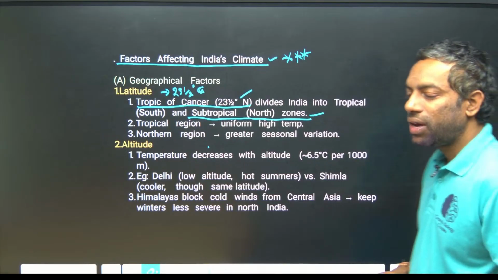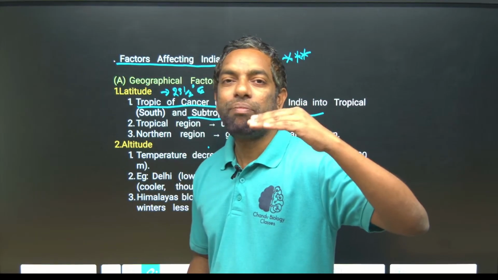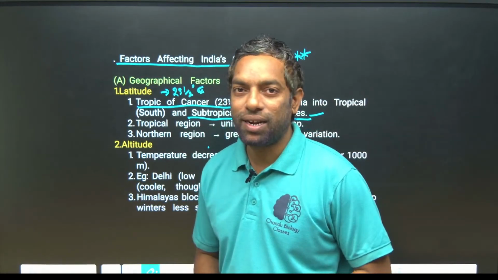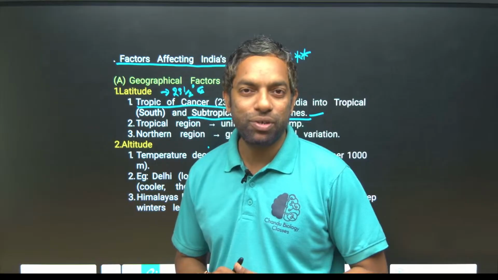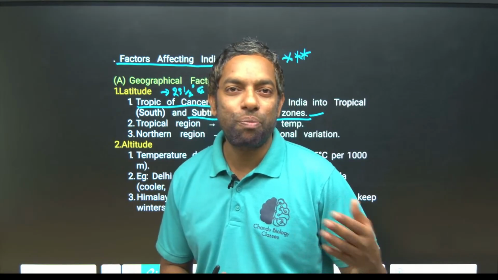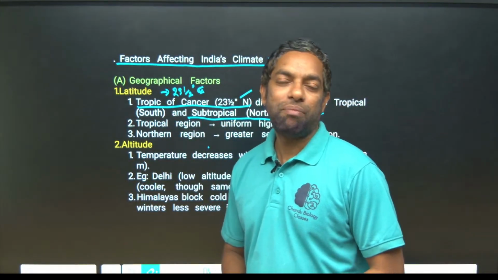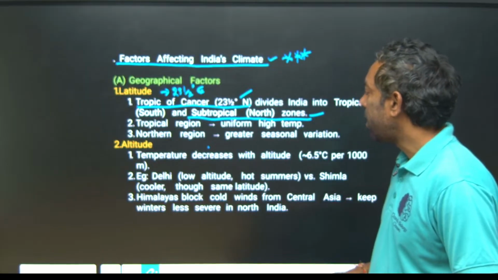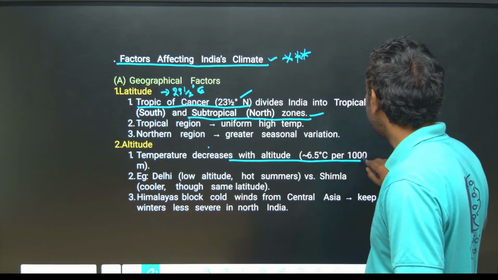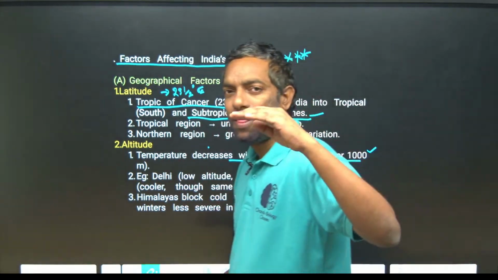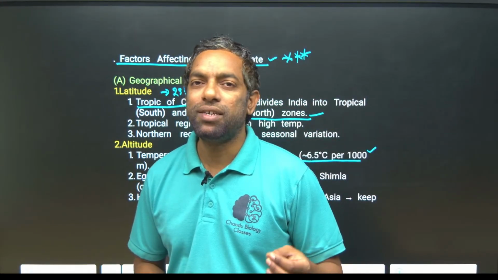Altitude is also one of the reasons, latitude and altitude. It determines how high the pressure belts can be created in India. There are atmospheric zones, as you know guys, thermosphere, troposphere, ionosphere. The troposphere is the reason for the monsoon type of conditions. Temperature decreases with altitude guys. If you move away from the earth surface, the temperature will decrease.